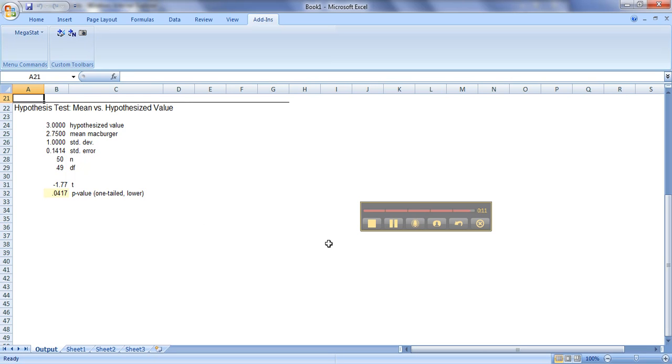P-value is less than your alpha level. You're going to reject the null in favor of your research hypothesis.